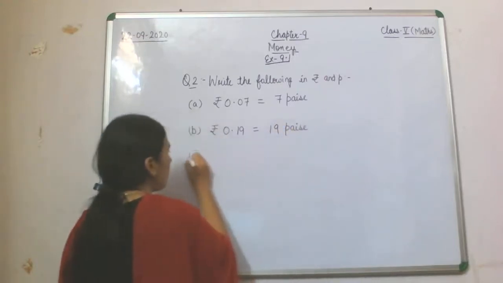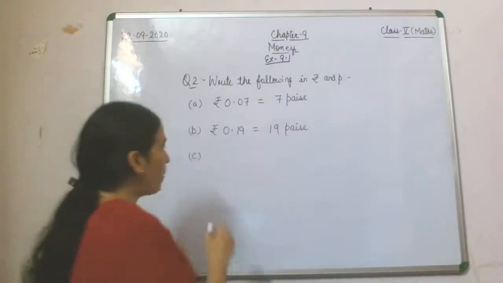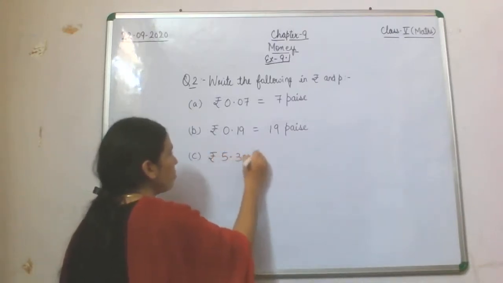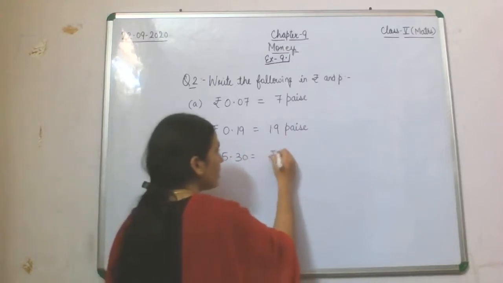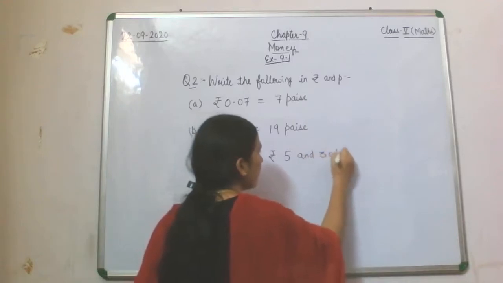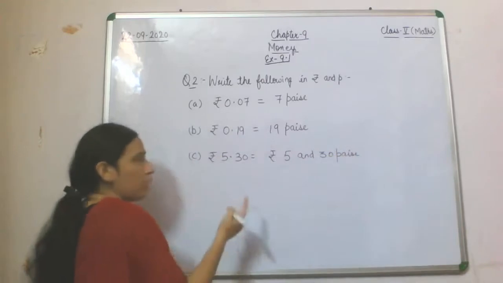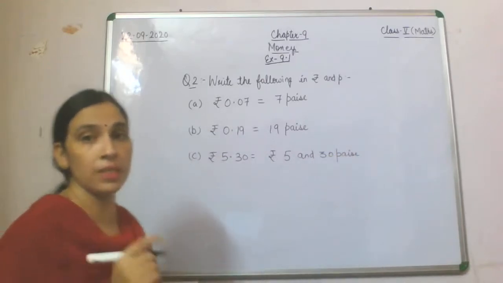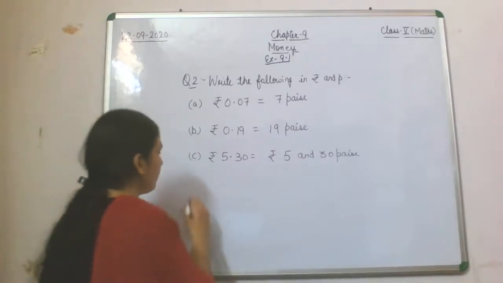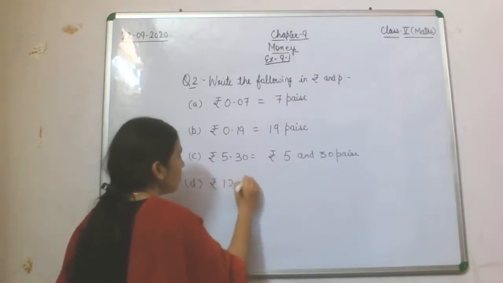Now come to C part. C part is rupees 5.30. So that will become rupees 5 and 30 paise. Or only p also you can write. It is not necessary that you write full paise. Now come to the next D part, rupee 12.06.